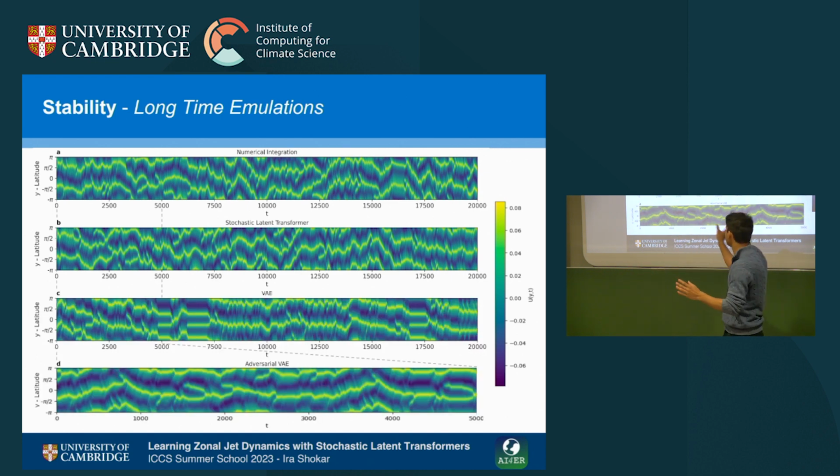And then quickly, because I'm running out of time, we could just compare it to other methods, and these fail for two reasons. So we have a VAE here, where the blurring in the VAE means that we fall into these unstable parts of our dynamics. And then even when we try to use an adversarial part there, we get this weird mode collapse, where we see that these dynamics get repeated. So it's tricking the discriminator, but it's not actually learning any physics.